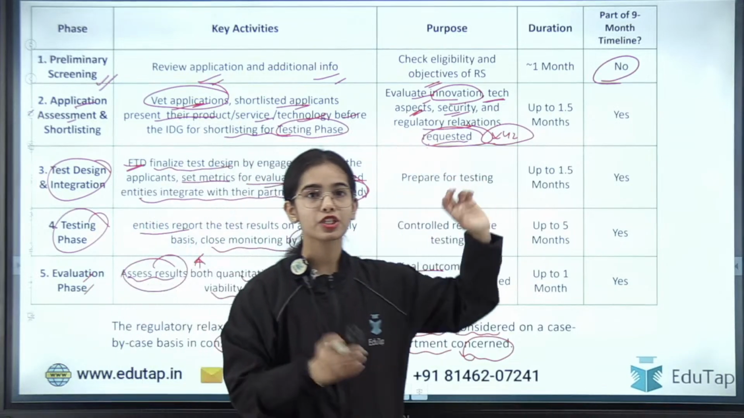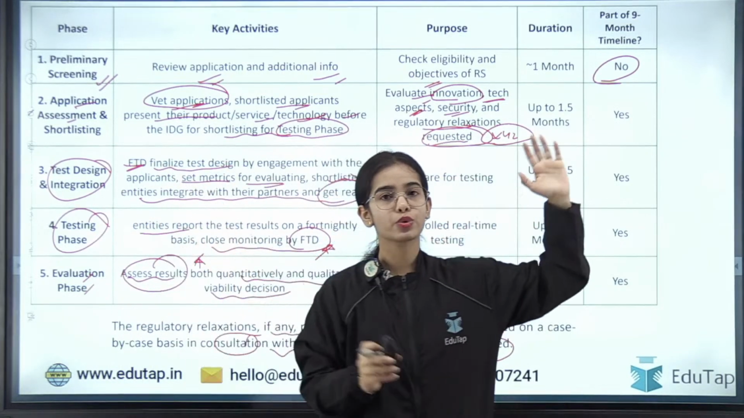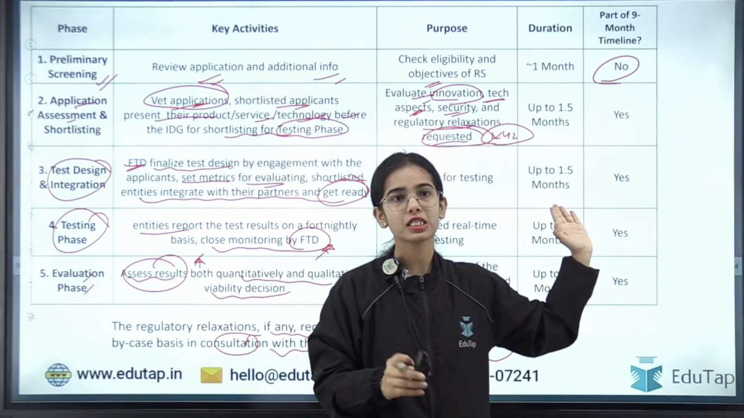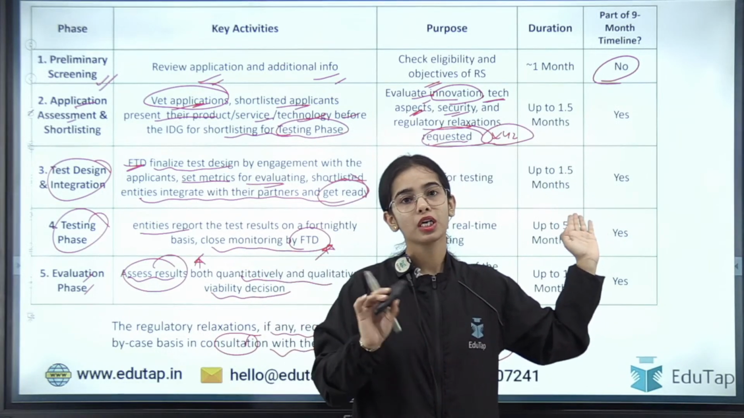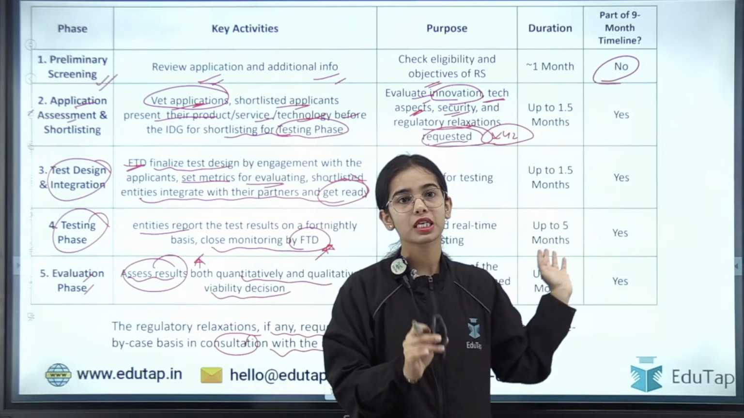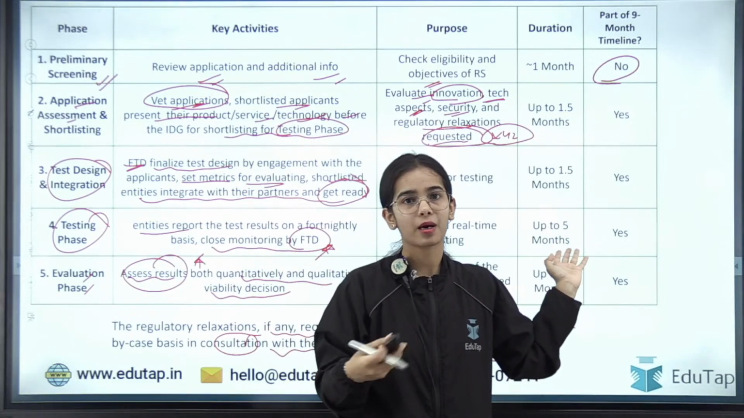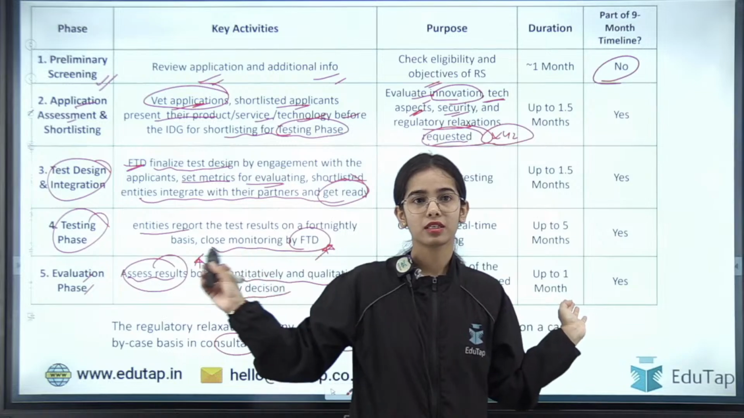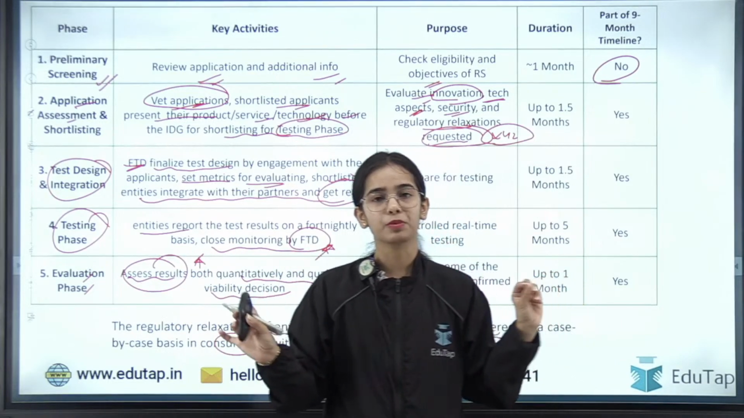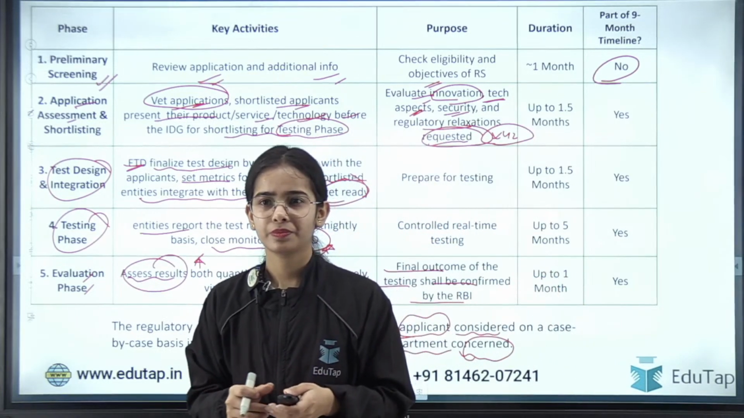Now, duration: application assessment and shortlisting usually takes up to 1.5 months. The test design and integration should take up to only 1.5 months. The testing phase should or can take up to 5 months, and the evaluation phase can only take up to 1 month. So this is the idea.